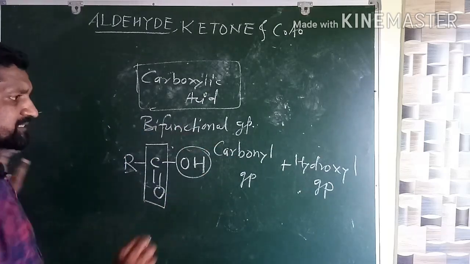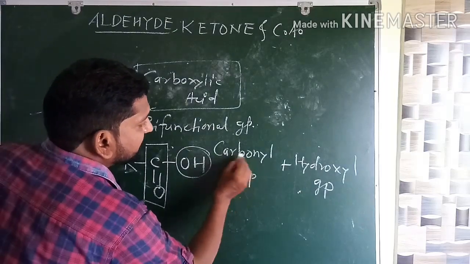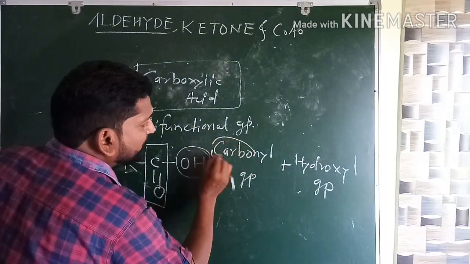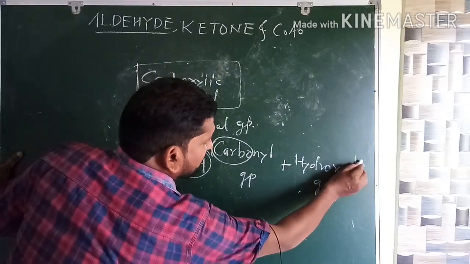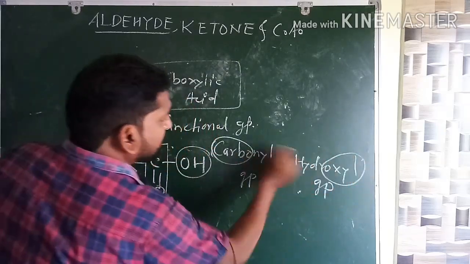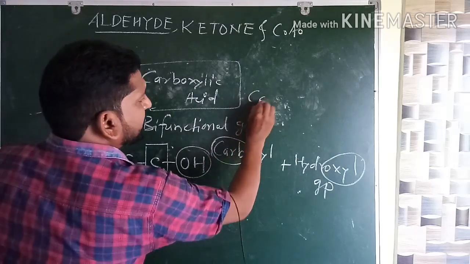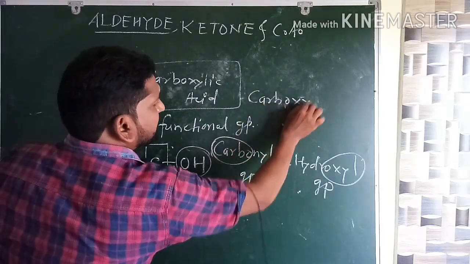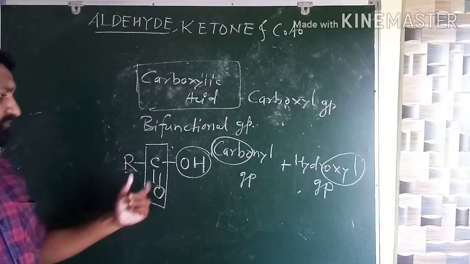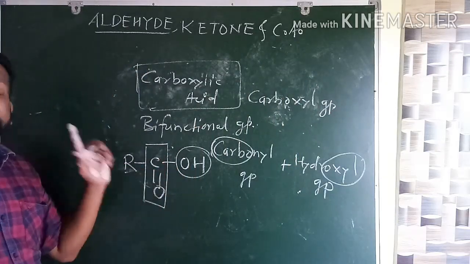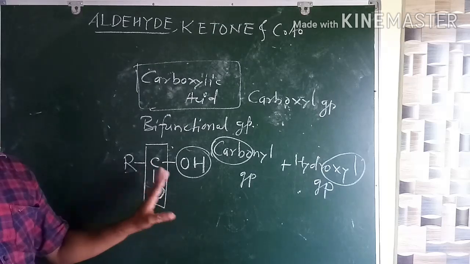From carbonyl we have taken the word carbo, and from hydroxyl we have taken the word oxyl. Combine them and it becomes carboxyl group. As it contains the carbonyl group, it also belongs to the carbonyl compounds.